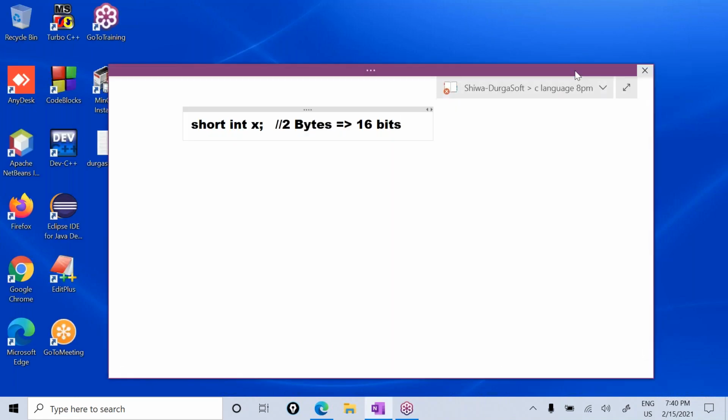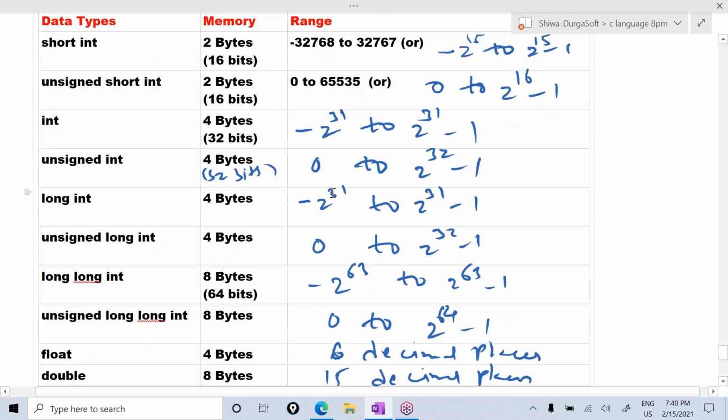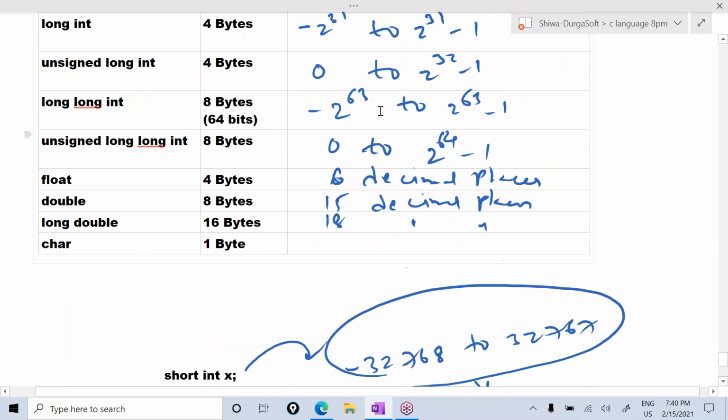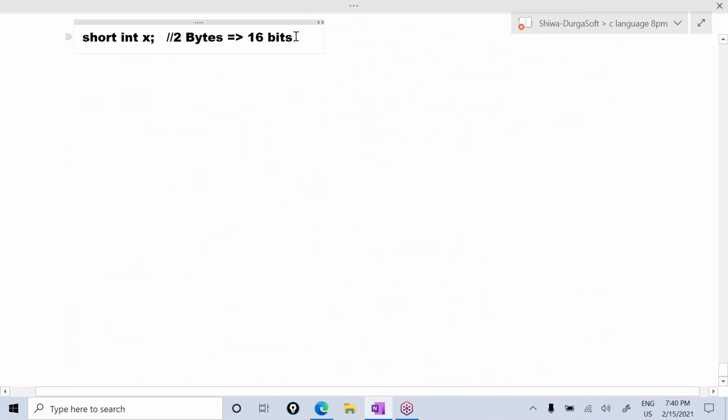So what we were discussing. So data types, their memory and ranges we are discussing. So because of this fixed size memory only, these ranges are there. So for the short int, how much memory will be allocated? 2 bytes. 2 bytes means how many bits? 16 bits. So because of this fixed size memory only, it is accepting values between minus 32,768 to 32,767. Let me explain clearly.